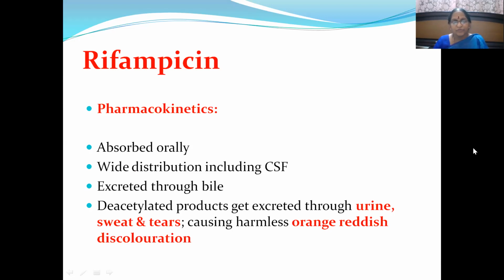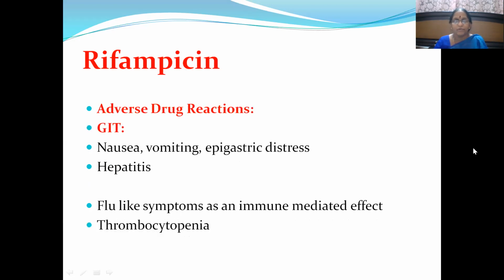Then it gets excreted through bile, and the main process of metabolism is deacetylation, and deacetylated products get excreted through urine, sweat, and tears, making them harmless orange reddish colored secretions. R for reddish, it is not pure red, orange red discoloration. R for RNA regarding the mechanism of action, and here orange reddish discoloration of the secretions you can think about.